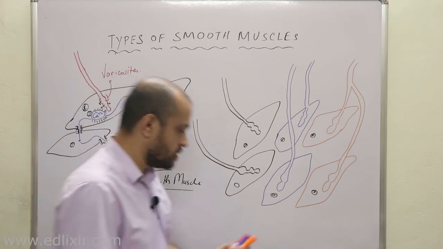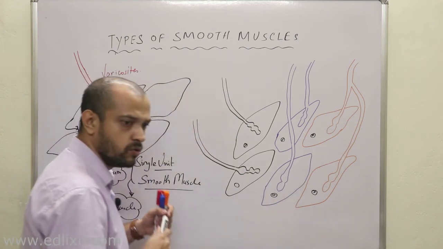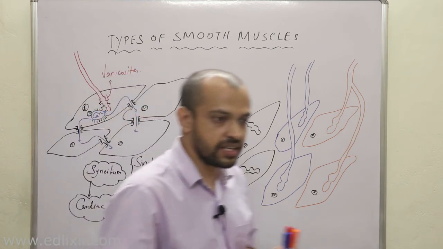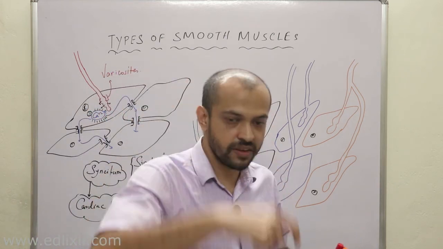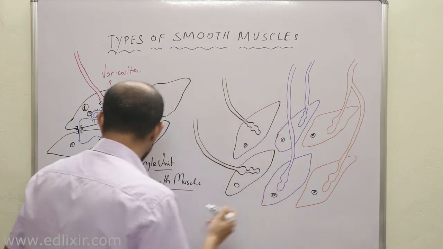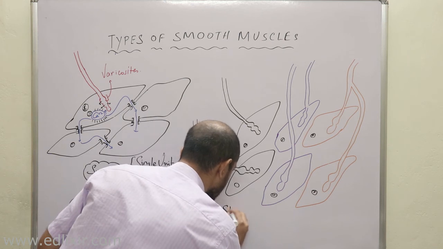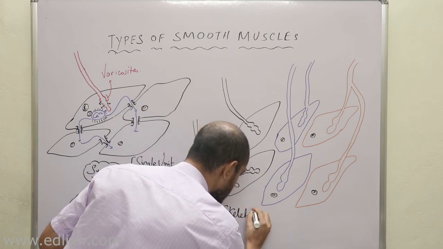Now listen, this type of arrangement looks more or less like a single neuron activating a single muscle fiber, which is occurring in skeletal muscle. Therefore they act more like skeletal muscles, right?